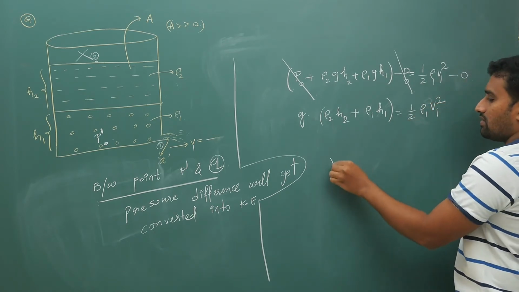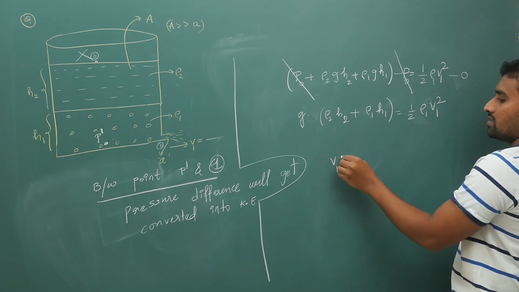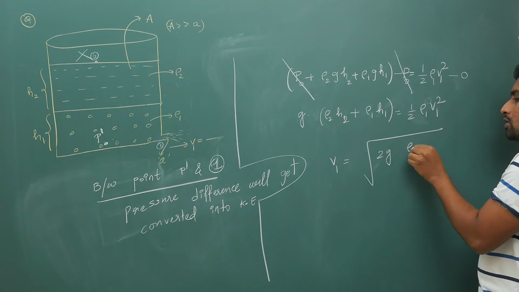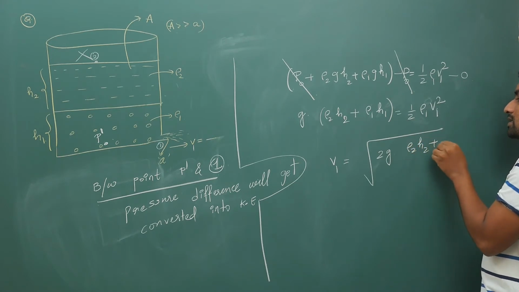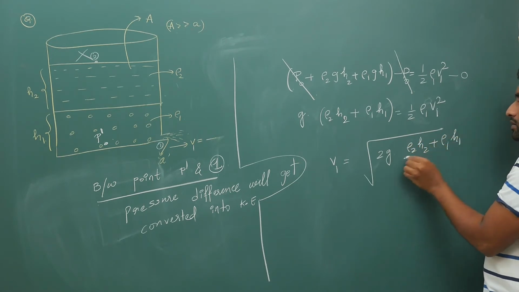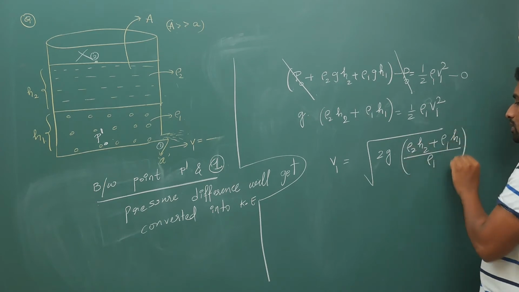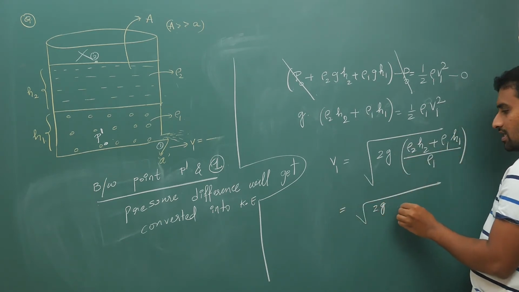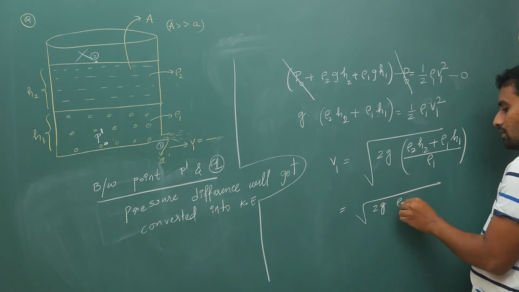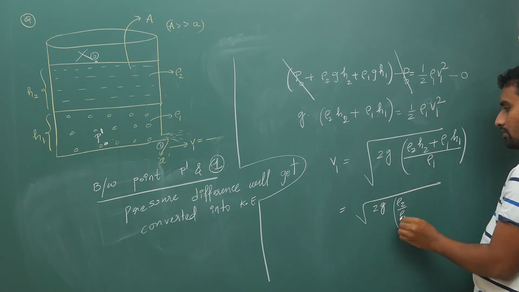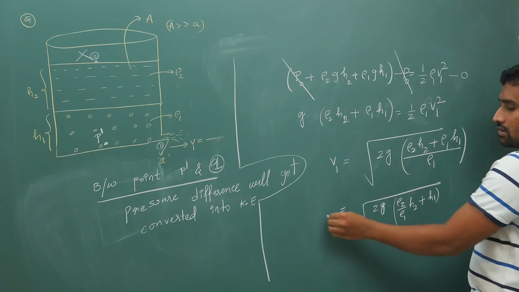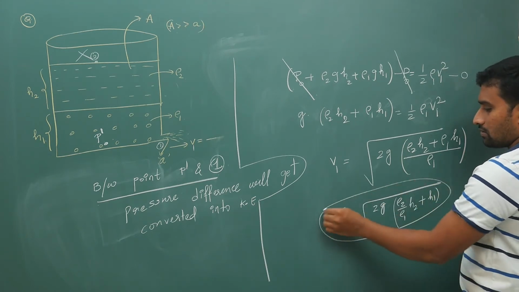Now send V1 to one side and rho 1 to the other side. It is under root 2g times rho 2 h2 plus rho 1 h1, whole divided by rho 1, which gives you the same answer: under root 2g times rho 2 by rho 1 times h2 plus h1. So this is your V1.